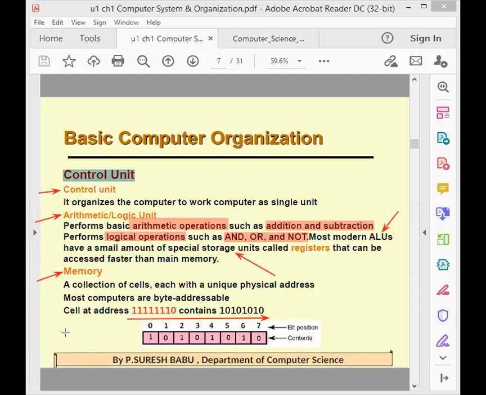Students understood? Memory has special addresses to access the data later. These three are the different units present in the CPU: control unit, arithmetic and logic unit, then memory unit. Students clear? Yes, sir.